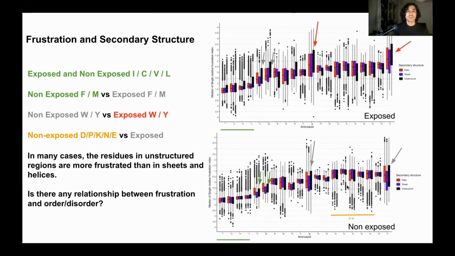Then we have a set of residues here that don't change classification, but they are more frustrated when they are non-exposed. In many cases we can also observe that the residues in the structured part of the dataset are more frustrated than the ones in beta sheets or alpha helices. So we started to ask ourselves if there is any relationship between frustration and order and disorder.